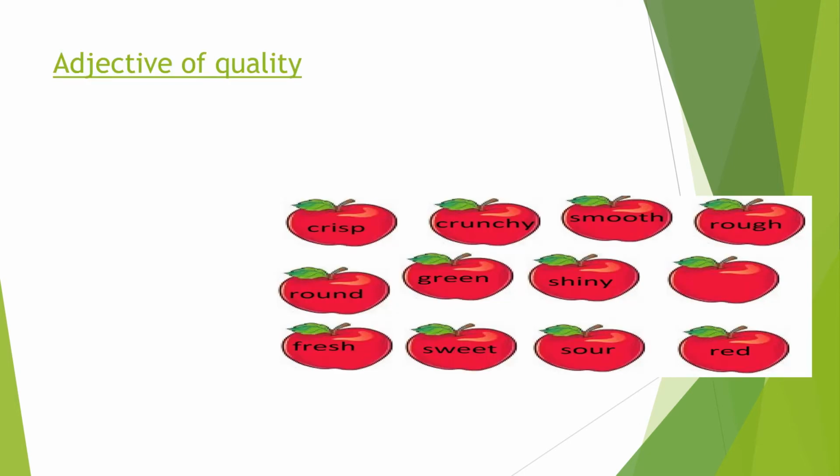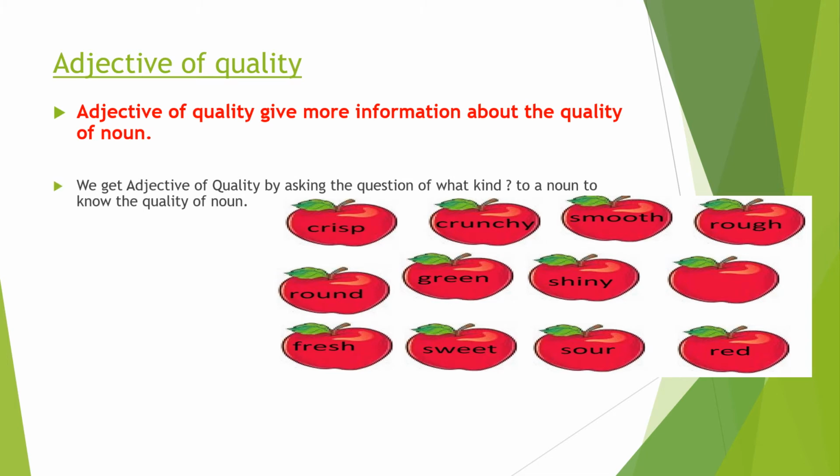The first kind of adjective is adjective of quality. So let's try to understand what is adjective of quality. Adjective of quality gives more information about the quality of a noun, or in simple words we can say that adjective of quality shows the quality of a noun. We get adjective of quality by asking the question 'what kind' to a noun to know the quality of the noun. For example, Goa is a big city.